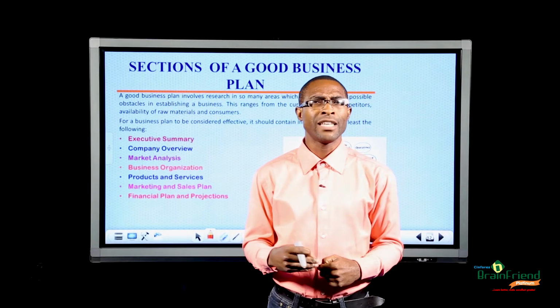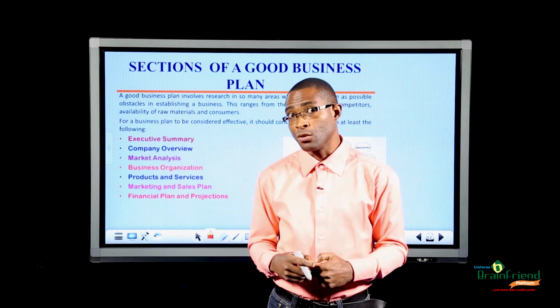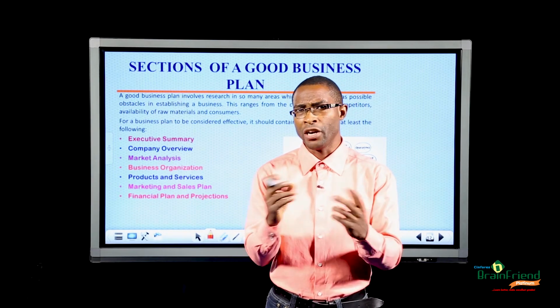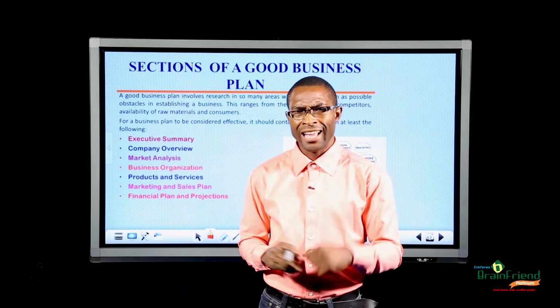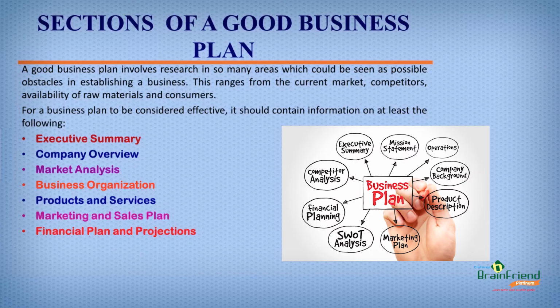Basically, for one to say his or her business plan is good, it must come with various sections. Now, a good business plan has the following sections: executive summary, company overview, market analysis, business organization, products and services, marketing and sales plan, financial plan, and projections.